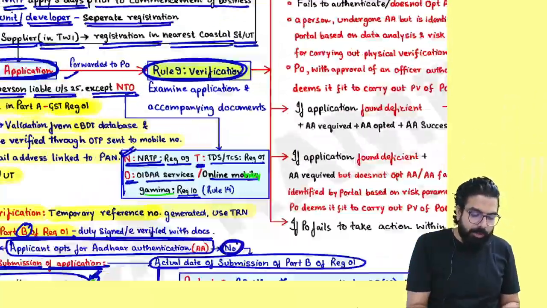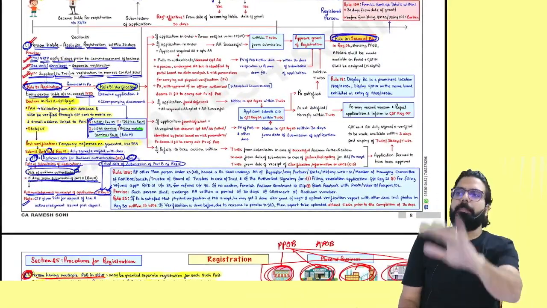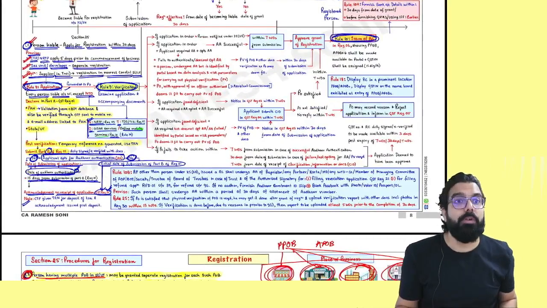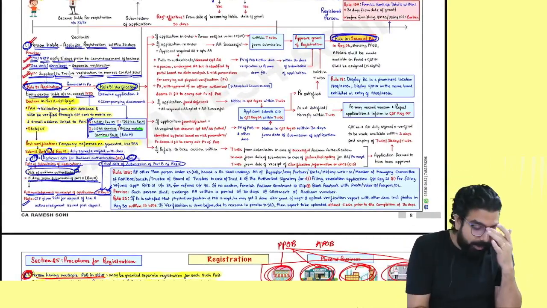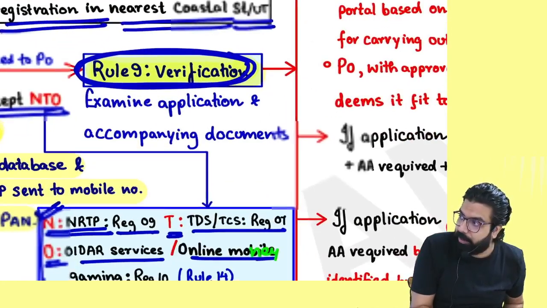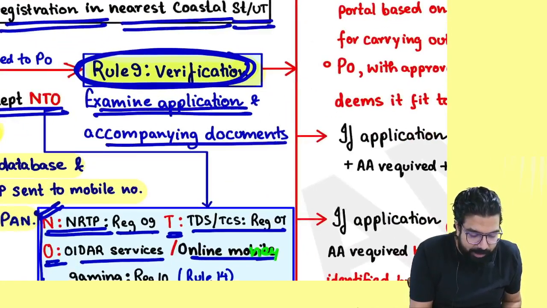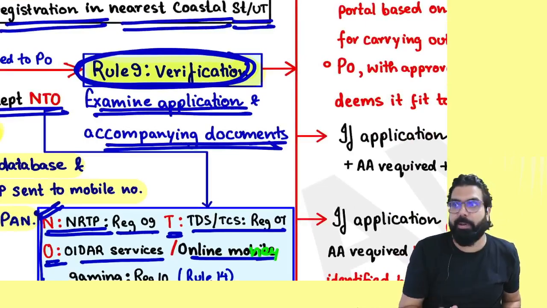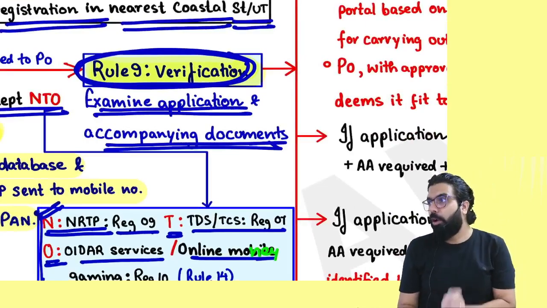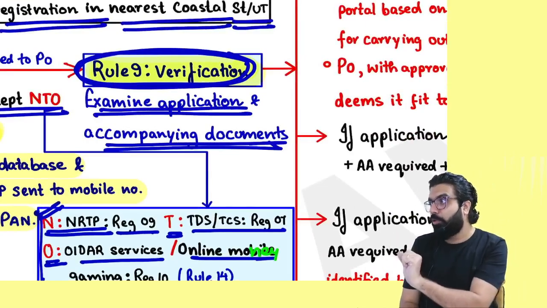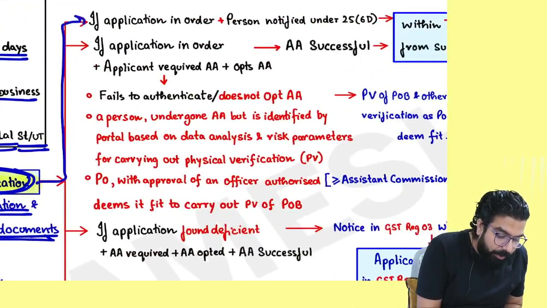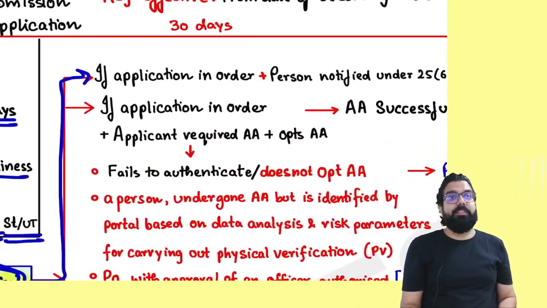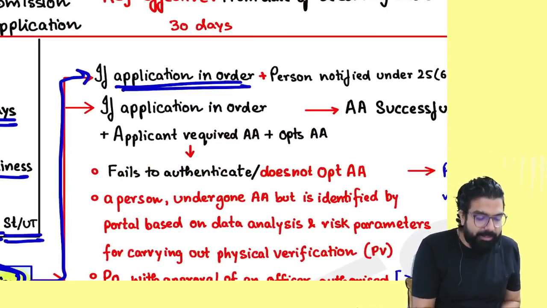Now, sir, I submitted my application. What will happen now? Officer will start the verification of the form. Correct or not? Now, when the officer is going ahead and doing the verification, he will examine the application and he will examine the accompanying document, whether you put your photograph only or your dog's photograph, yes or no. So he has to check. So he will start the checking. Now officer is checking. Officer is telling application is in order.